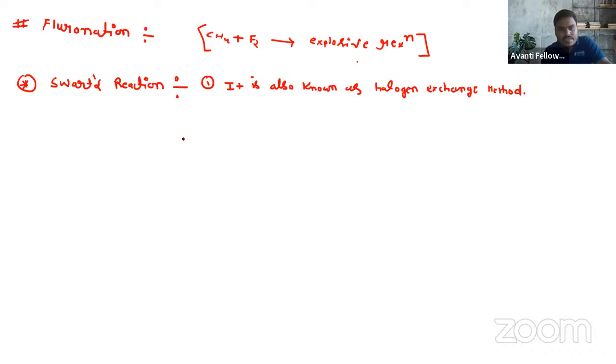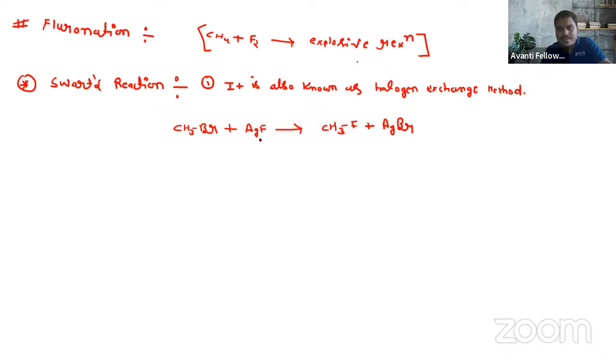Okay, what is the reaction for this reaction? That is when we treat CH3Br with any metallic fluoride, right? With any metallic fluoride, either it will be the silver fluoride or the mercury fluoride. So you can take any metallic fluoride. Let's say we are taking AgF. ठीक है, so what will form? So it will form again CH3F plus AgBr.